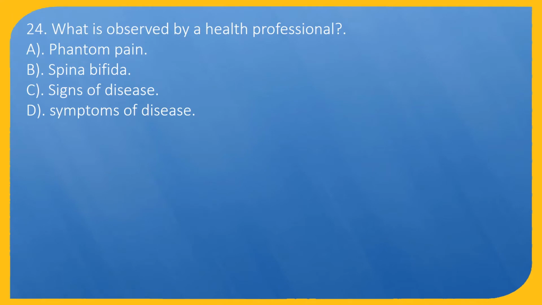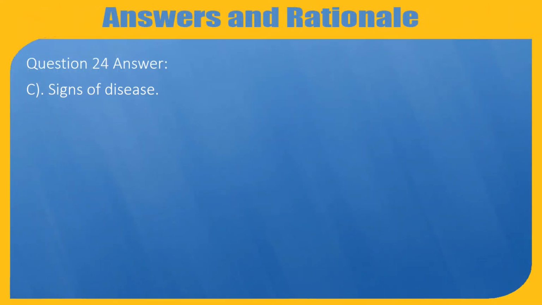Question 24. What is observed by a health professional? A. Phantom pain. B. Spina bifida. C. Signs of disease. D. Symptoms of disease. Question 24 answer: C. Signs of disease.